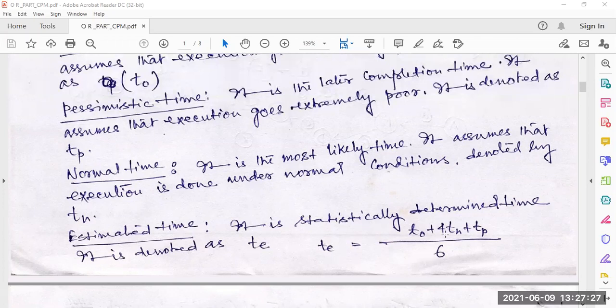So it is given that Te is equal to To, where To means the optimistic time, Tn is the normal time, and Tp is the pessimistic time.